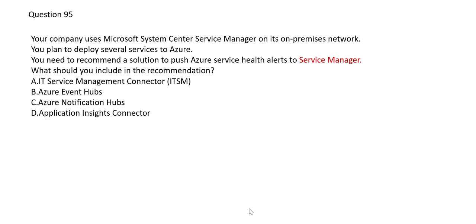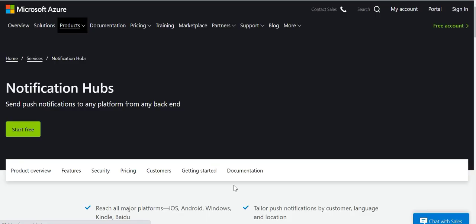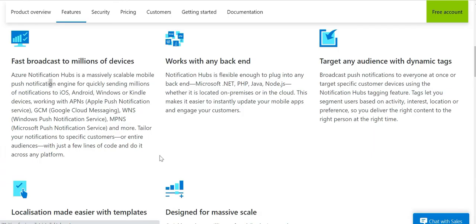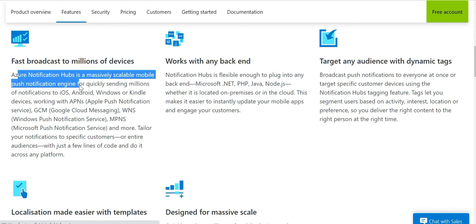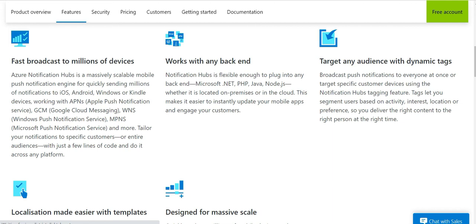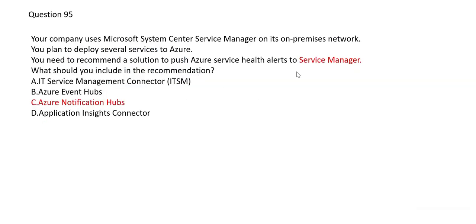Let's look at option C. Azure notification hubs, what is this used for? It is used to send push notifications to any platform from any backend. For example, during the pandemic, you were getting a lot of SMS. If this has to be done across the population of 1 billion, how will you do it? This is the tool that is meant for that. Azure Notification Hubs is a massively scalable mobile push notification engine, and you can send notifications to millions of subscribers on iOS, Android, and all these platforms. So that is a very different purpose, not used for service manager. That's why C is wrong.